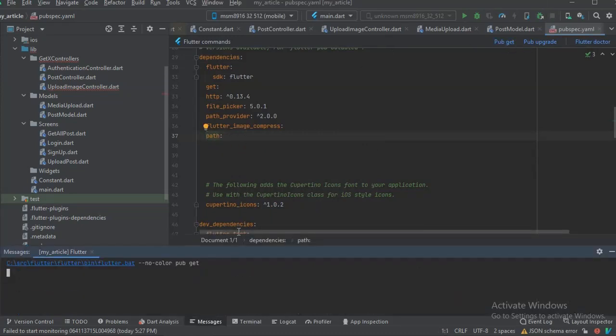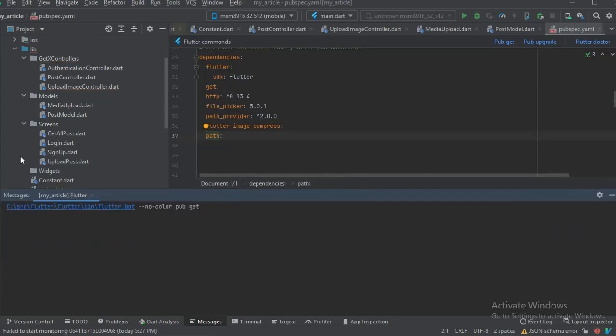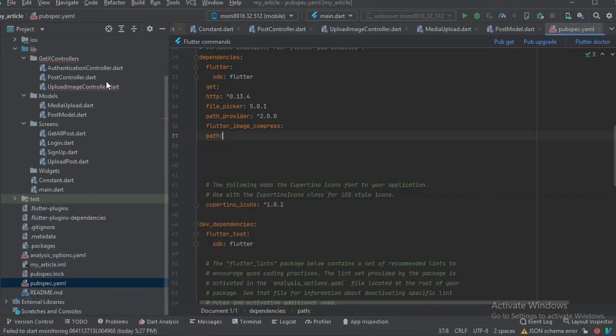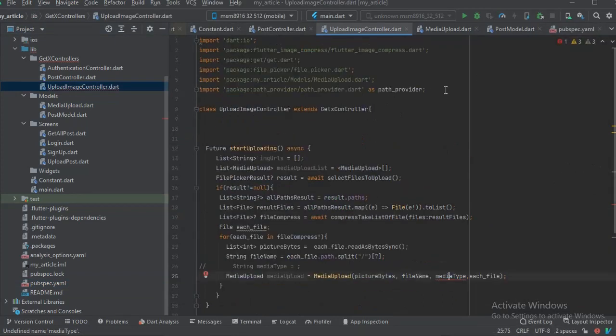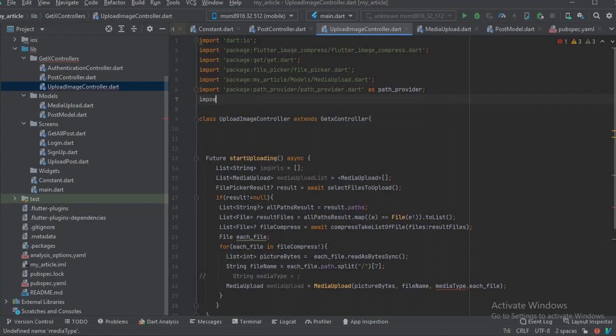I'm going to run the pub get and then let's wait for it. Okay, so we have the library path installed. It's going to help us get the extension. So go back to our image controller, and all we have to do is import it up here. We're going to say import package path as p.